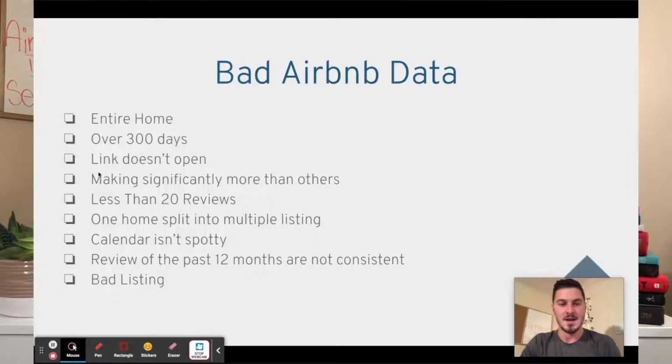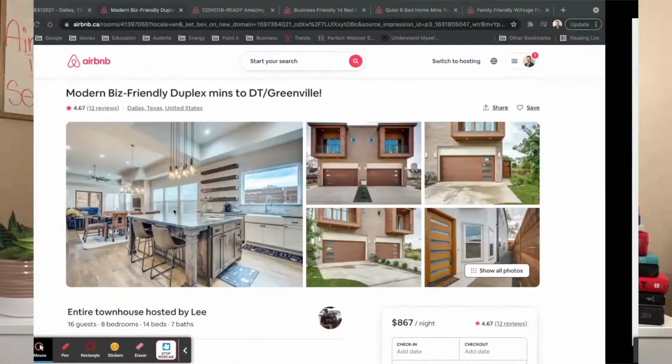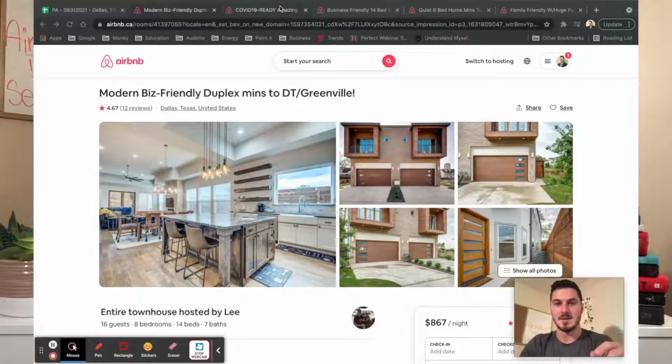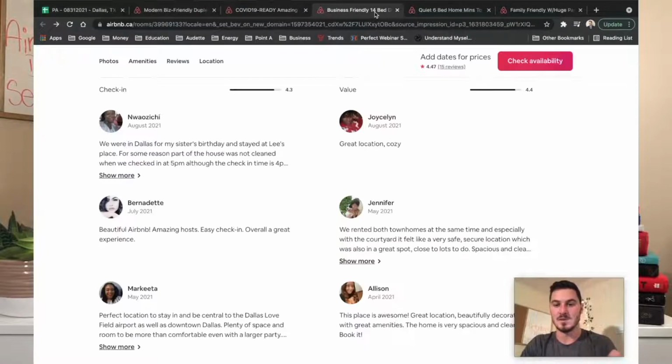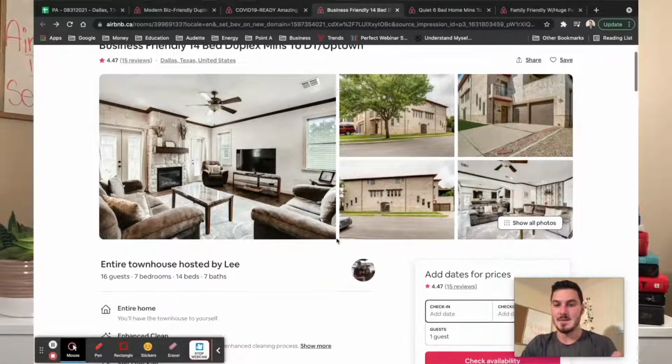I apologize, guys, to one home split into multiple listings. Perfect. So this is the second one, the next one in line that I wanted to explain, which ties in to explain why it has less than 20 reviews. I'm not going to use this one as the example, but I'm going to use this one here, which is by the exact same host.